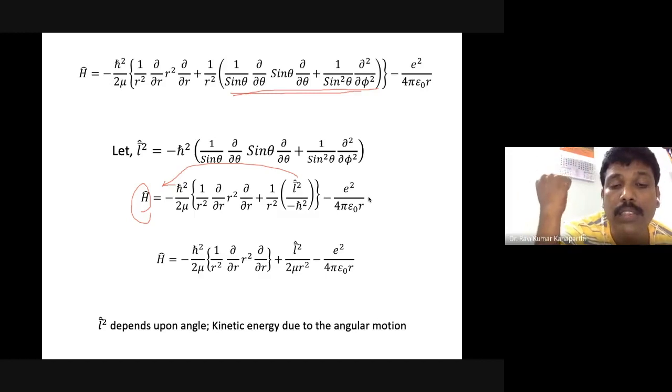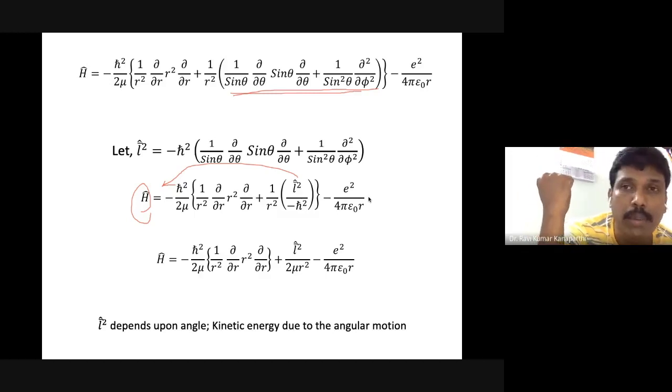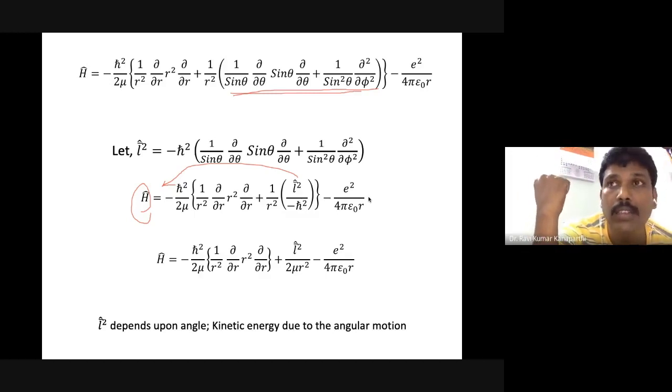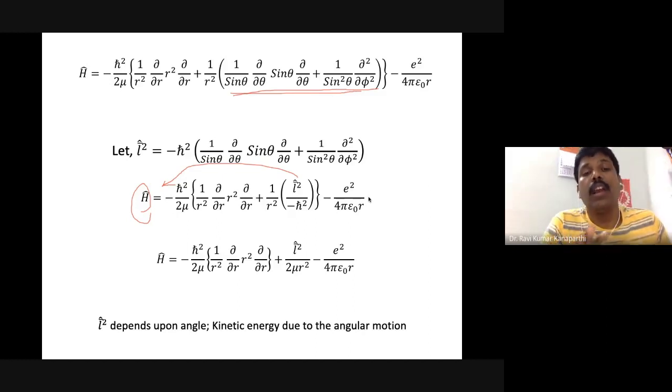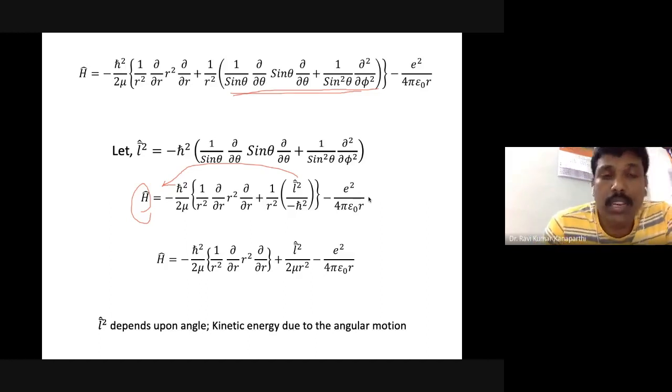Similarly, phi is the angle which the particle makes with the xz plane. So there is a nice correlation between the square of the angular momentum operator and the angles that occur in the hydrogen atom Hamiltonian.